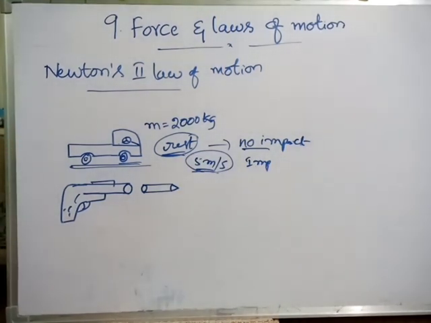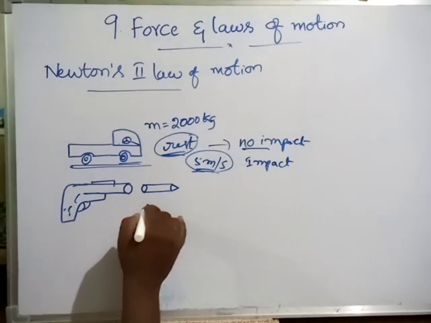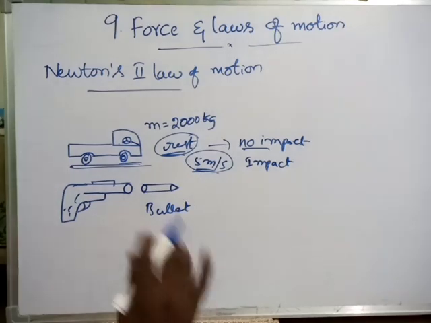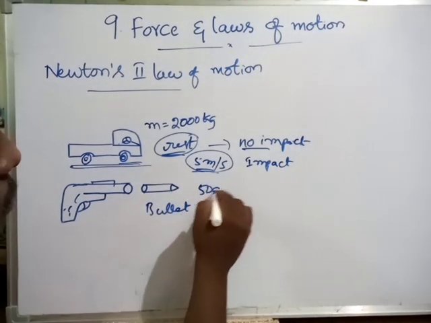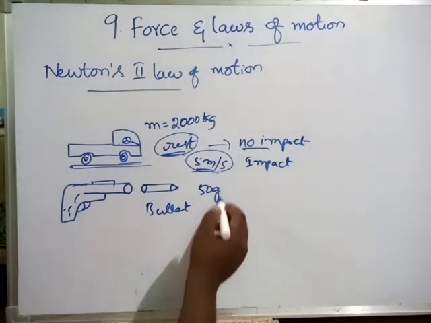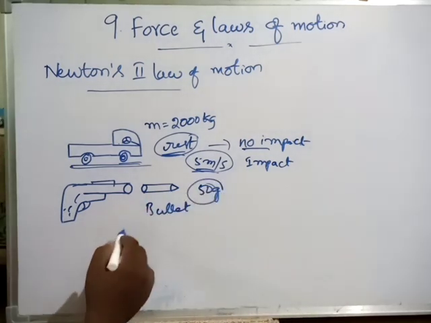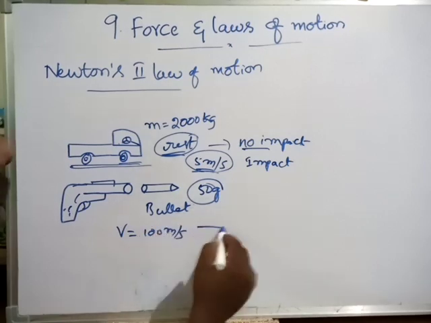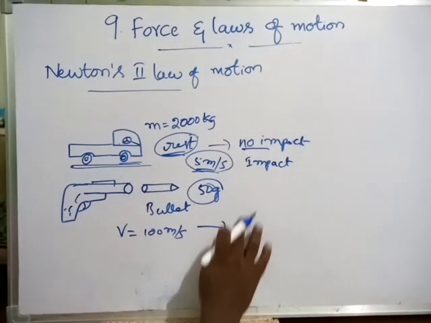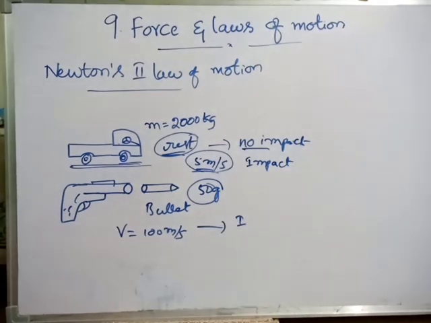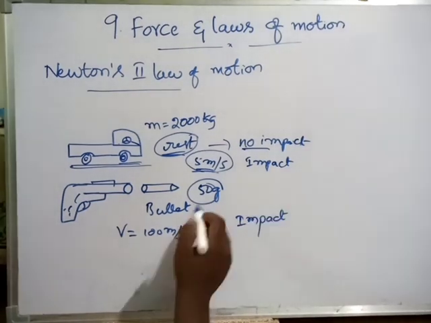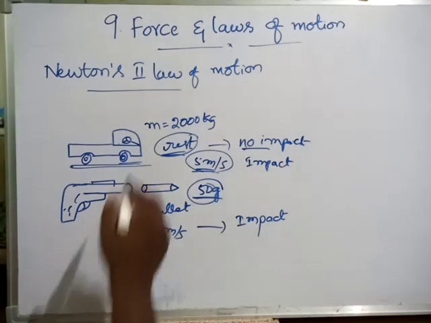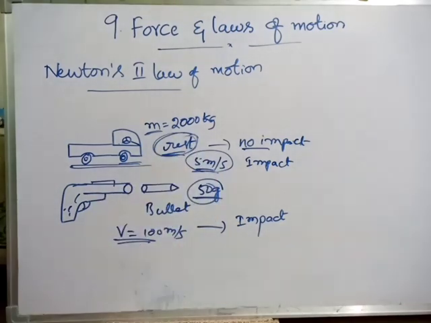Is it or not? Coming to bullet. Its mass will be just in grams only, either 50 grams or 70, 80 grams, like that. But if it moves with a certain velocity, 100 meter per second, definitely there will be an impact. See, here mass is there, velocity is there. Here mass is there, rest position is there. What is the difference?